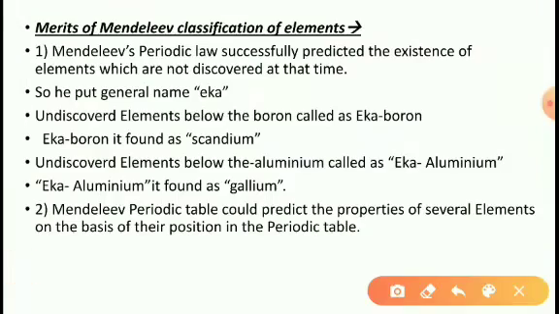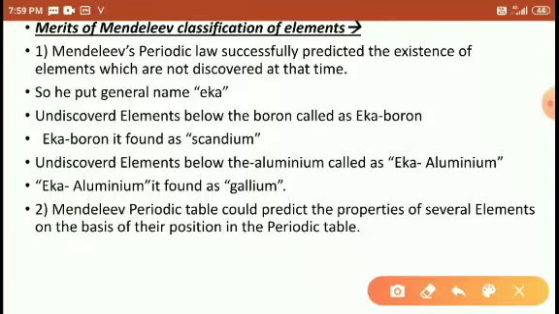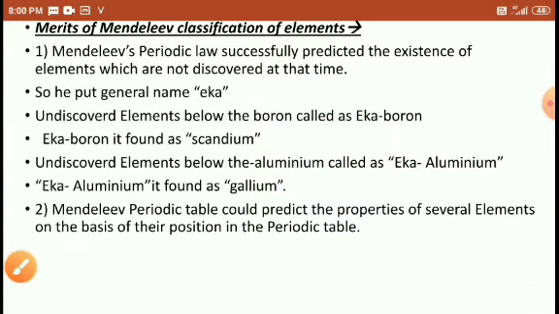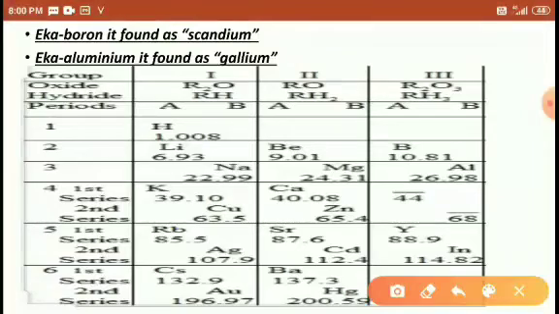So next are the merits of Mendeleev's classification of elements. Merits means importance. Mendeleev's periodic law successfully predicted the existence of elements which were not discovered at that time. At Mendeleev's time, only 63 elements were discovered. What were the 63 elements discovered? He prepared this table.